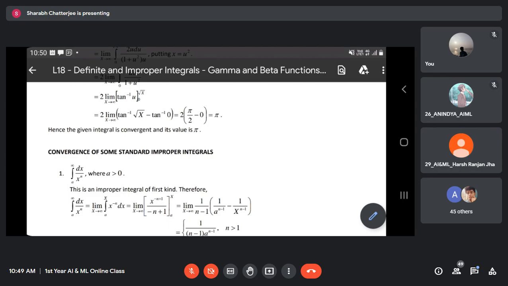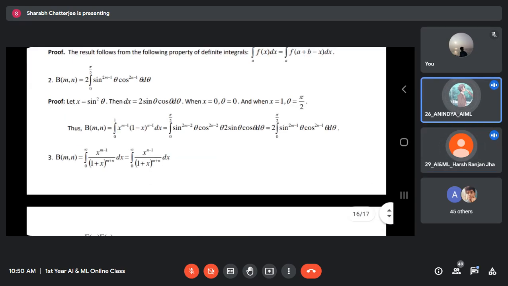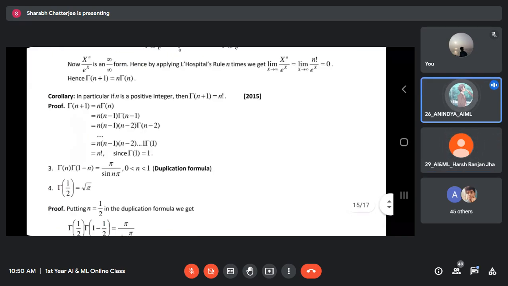Why the condition A positive? What is the utility of this condition, A greater than 0? Tell me.